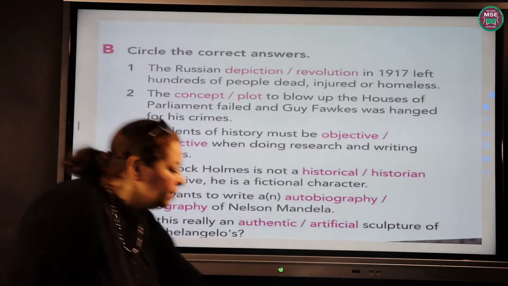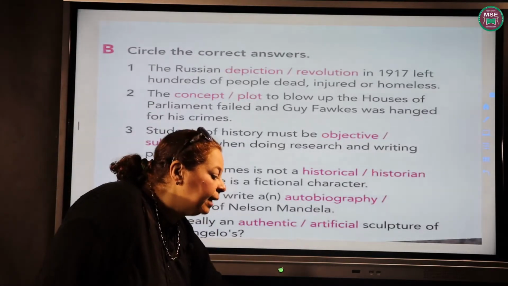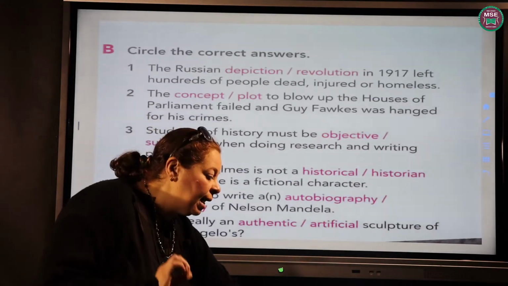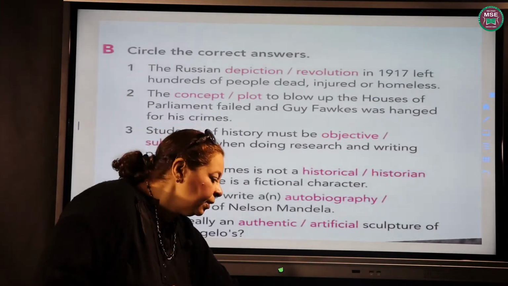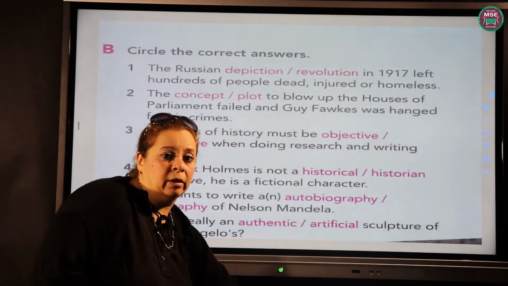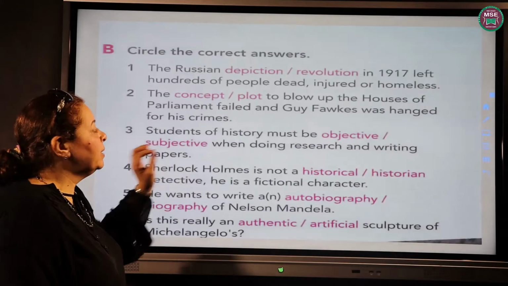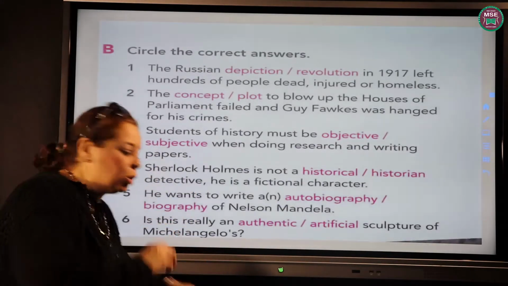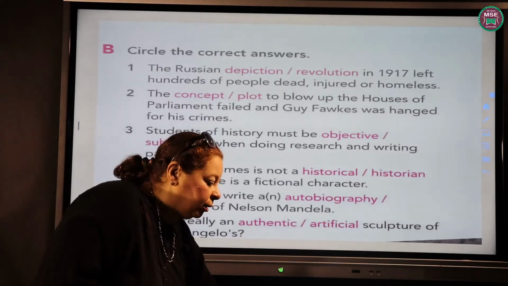Then, concept. What does the word concept mean? An idea of how something is. What about plot? A secret plan to do something wrong. Mainly, plot is something bad. You plot against somebody or something, so you intend to do something wrong.